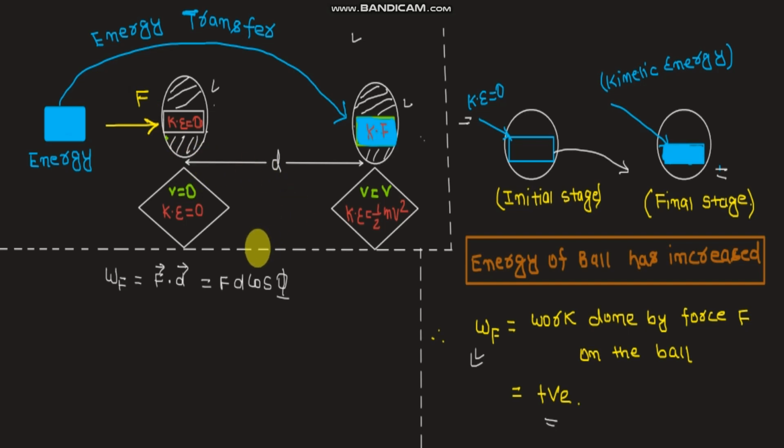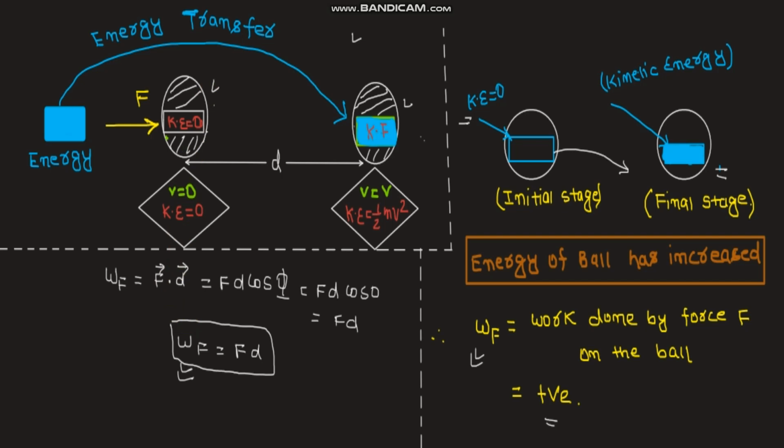Here they are in the same direction, hence phi is 0, that is Fd cos 0, which is equal to Fd. So the work done by the force F is positive, equal to F into d. We can conclude that if force and displacement are in the same direction, then work done by that force will be positive.